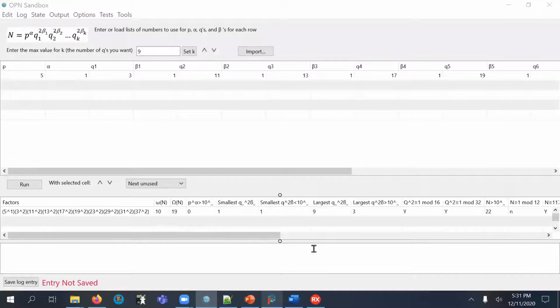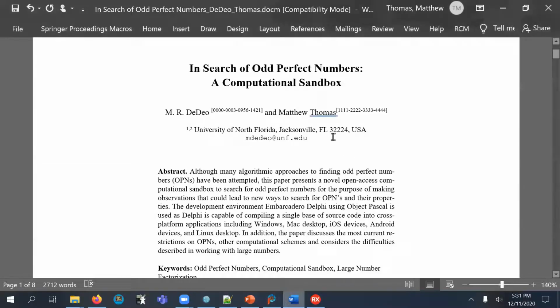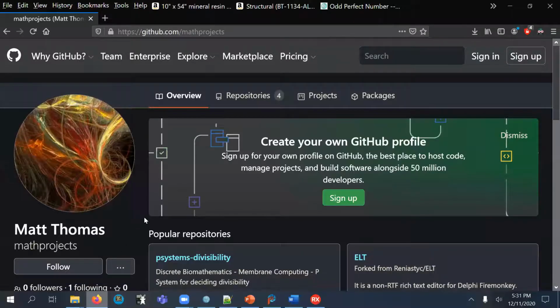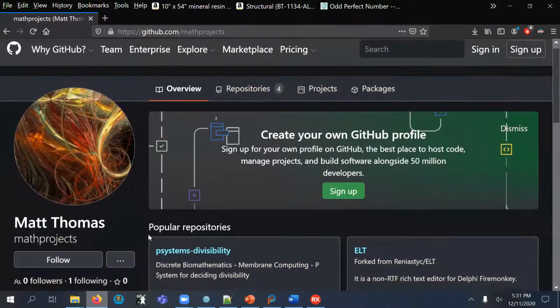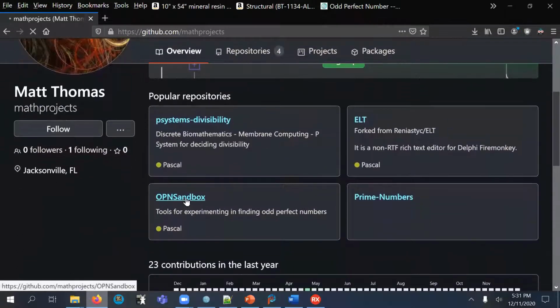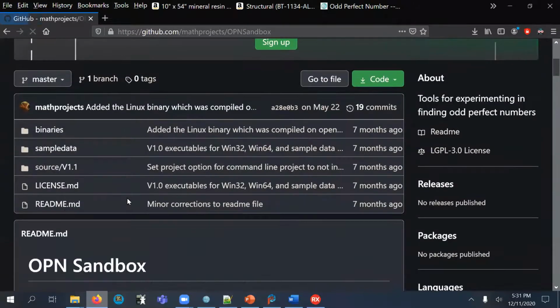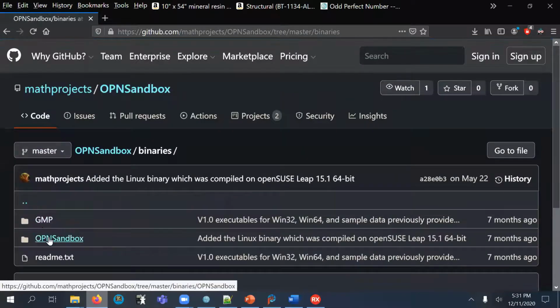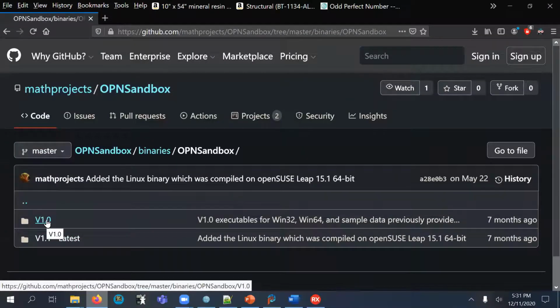This software started out as version 1.0, and so that version is the one that is precisely described in the paper, and it is still currently available. I think even the URL was mentioned in the paper, but if someone were to go to github.com/mathprojects, they can get the binary for that. It would be under binaries, OPN Sandbox, and the version 1.1 has those binaries for Windows only because that was the state of it at the time. But the paper mentions that it has the potential of being compiled for Mac and Linux.